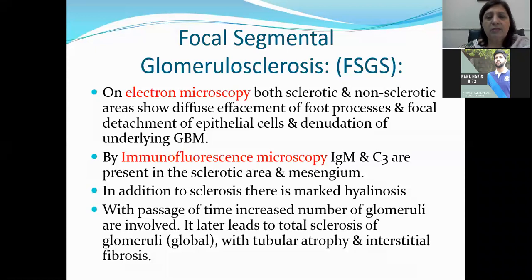By immunofluorescence microscopy, we can see deposits of IgM and C3, which are present in the sclerotic area as well as in the mesangium. In addition to sclerosis, there is marked hyalinosis as well. With passage of time, an increased number of glomeruli are involved. It later leads to total sclerosis of glomeruli. That is, the whole of the glomerulus becomes sclerosed, which is called global. And tubular injury and interstitial fibrosis are seen as well.